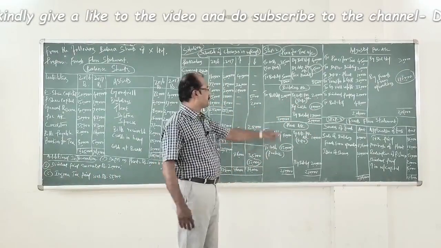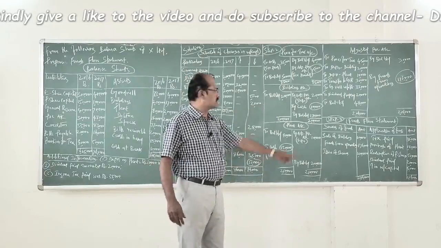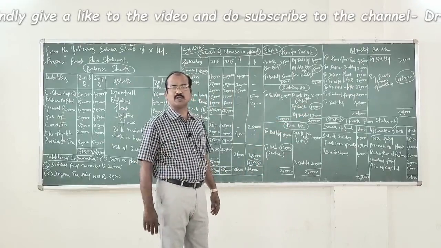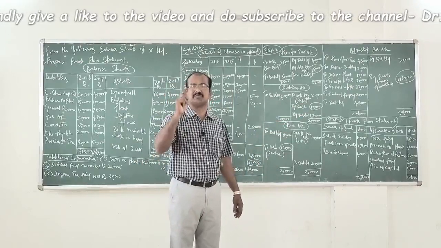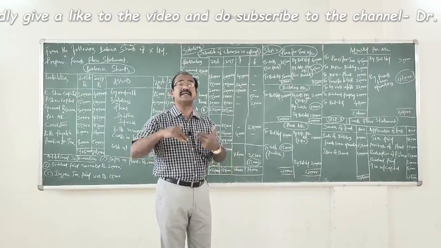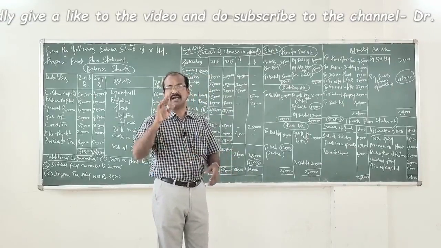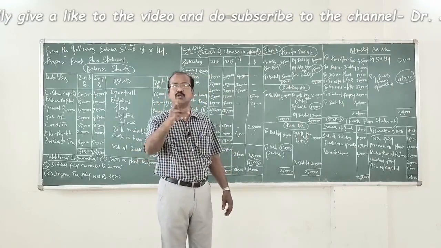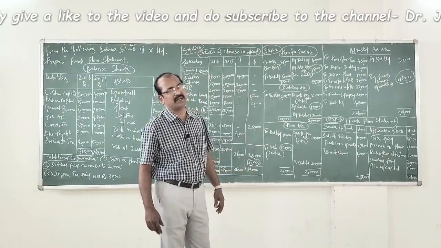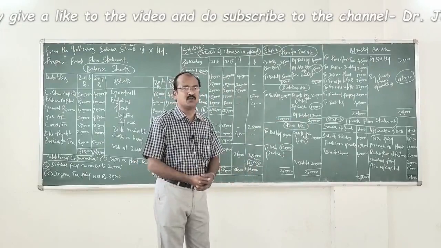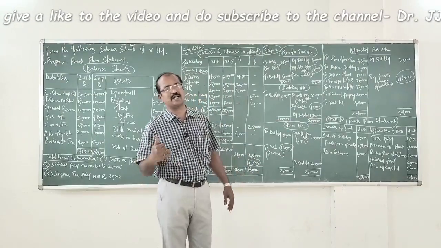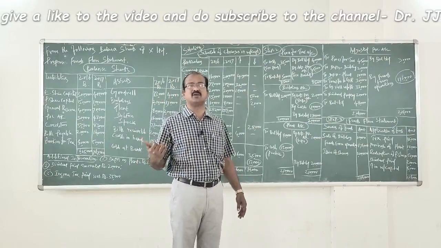Now listen to me. 2 lakh was the opening balance. If you depreciated building to the value of 20,000, the closing balance of building is expected to be 1,80,000 if nothing else has taken place. But instead of 1,80,000, we could find only 1,70,000 rupees as closing balance of building. So how much difference do you find between the expected closing balance of 1,80,000 and the actual closing balance of 1,70,000?